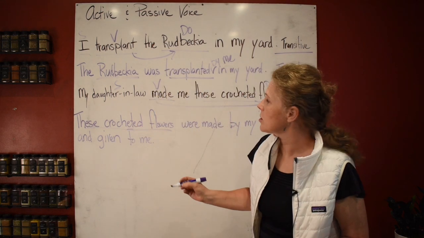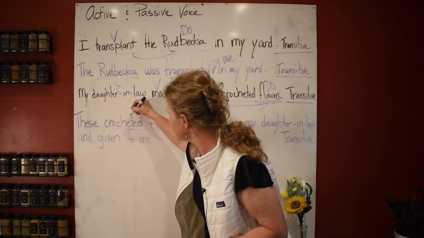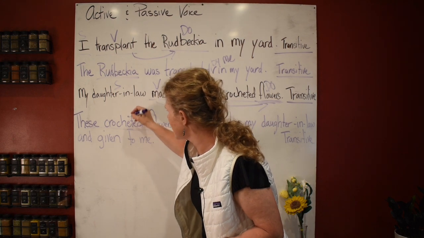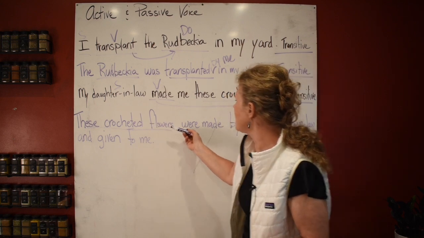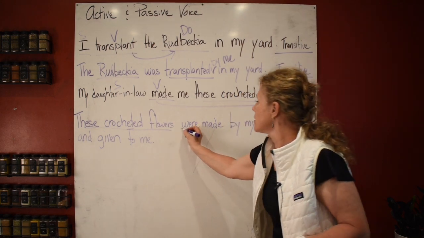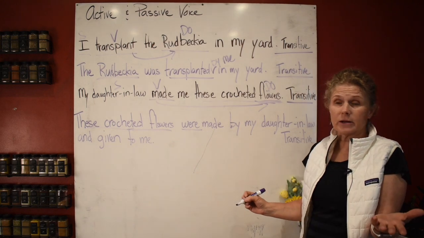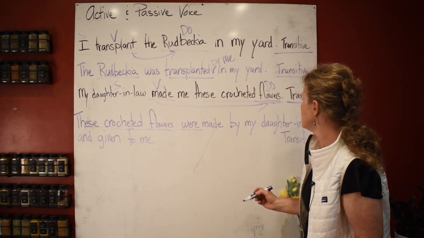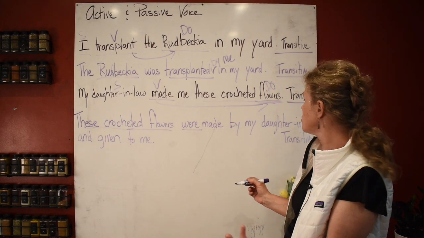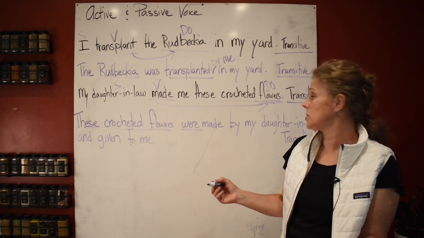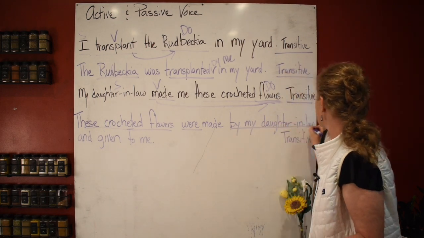E-T, this is a French word, and this E-T is saying the long A sound. So you're going to have words like that. These crocheted flowers, now look, we're using our auxiliary verb. They were made, right? And here I decided it sounded good because I wanted everybody to know that my daughter-in-law made them.